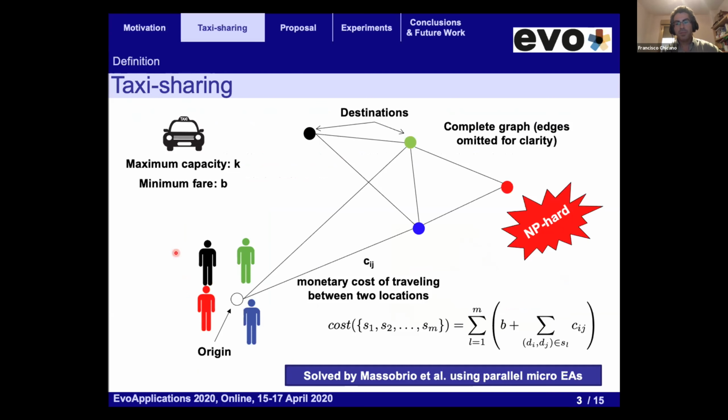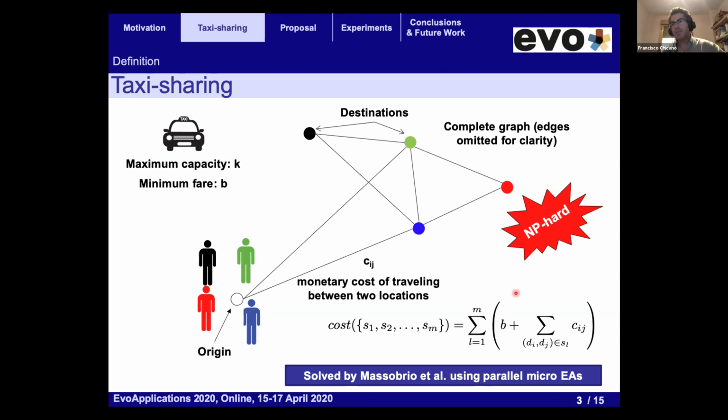This problem has been solved using evolutionary algorithms in the past, but also exact algorithms. The idea is as follows: imagine that we have a set of people at an origin, and they want to go to different destinations or the same destination, depending on their preferences, and they want to share taxis. But the taxis have a maximum capacity of people, and they also have a minimum fare they have to pay in addition to the travel distance cost.